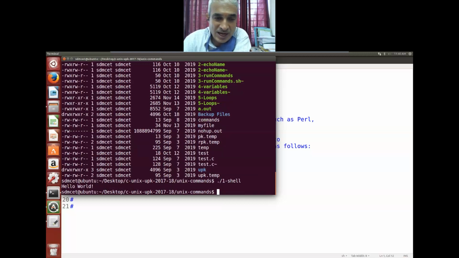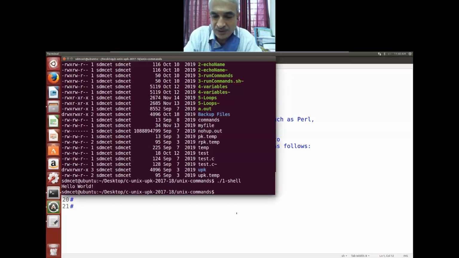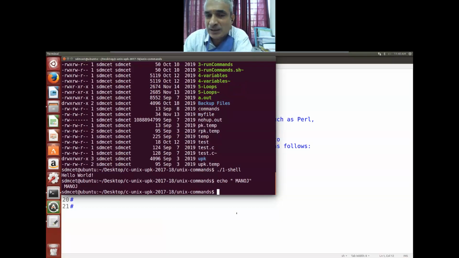Now look at that, hello world. That's the output you get. If you look at the program we have written, we have done echo. I can use echo in a command prompt also. I can say, okay, Manoj. So look into that, Manoj. Echo is a command. The shell script contains all commands, including control structures like if then else, for loop, declaring variables, array declaration. There are many things that you get.